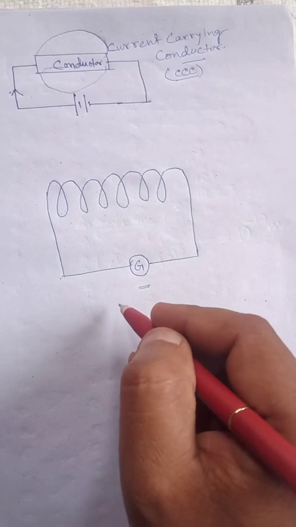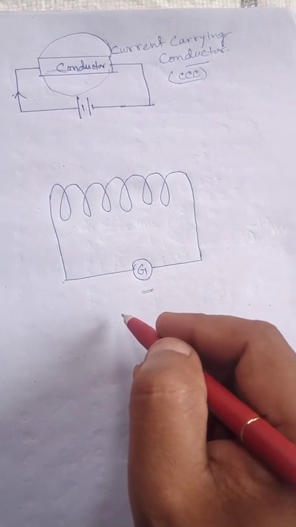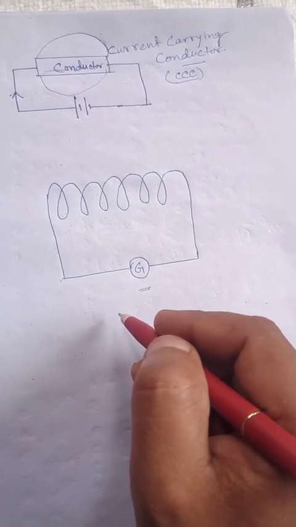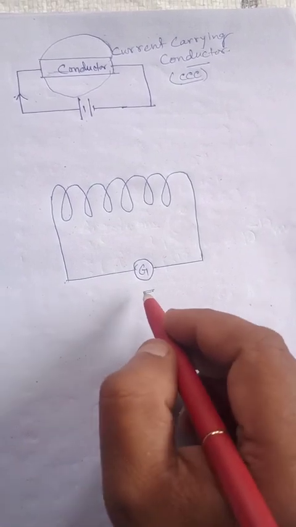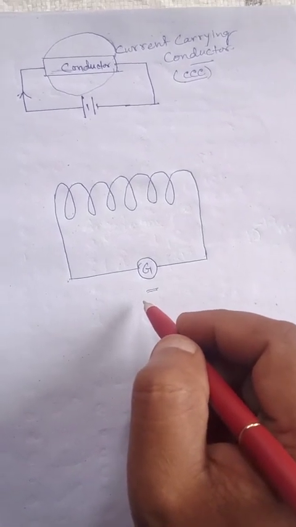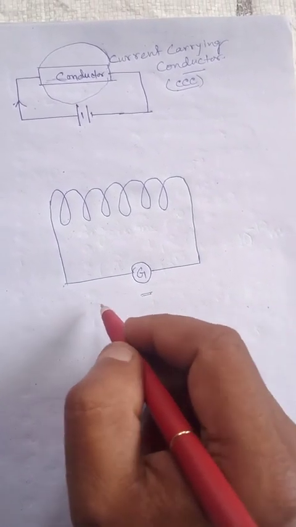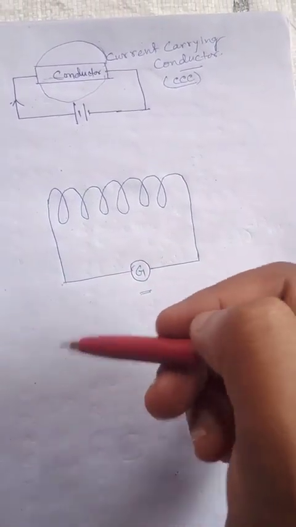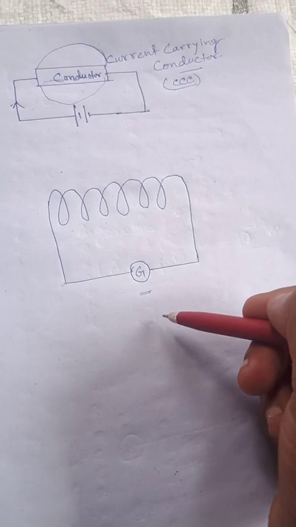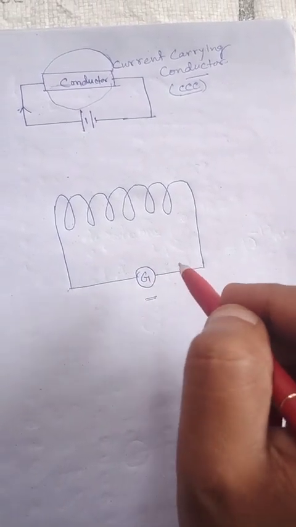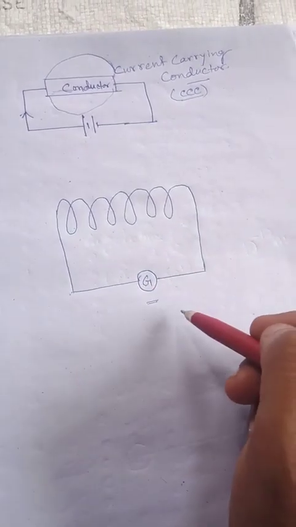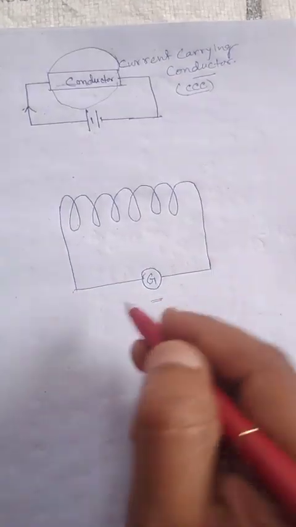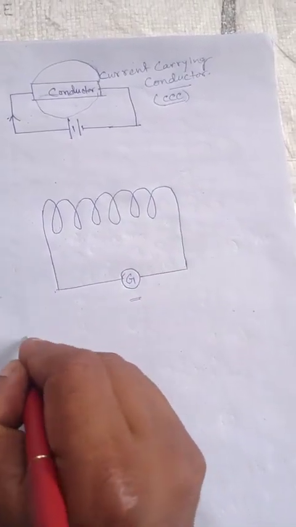It does not measure the magnitude of the current, how much current flows through the circuit. It only shows if any current flows or not, and it also shows the direction of the current.